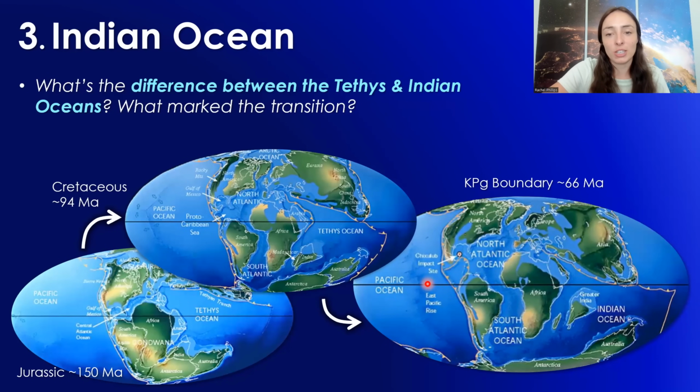Also, with these reconstructions of paleogeography at these different times in Earth's history, you might be noticing that the Tethys Ocean looks to be kind of where the Indian Ocean is today, or kind of took over where the Tethys Ocean was then. So what is the difference between the Tethys and Indian Oceans, and what marked the transition between the two?